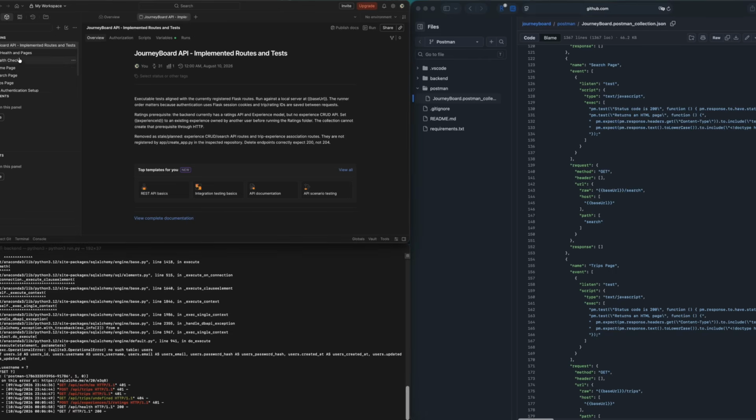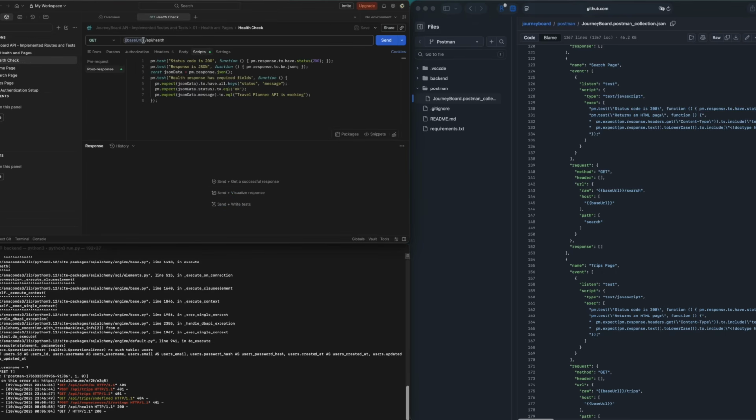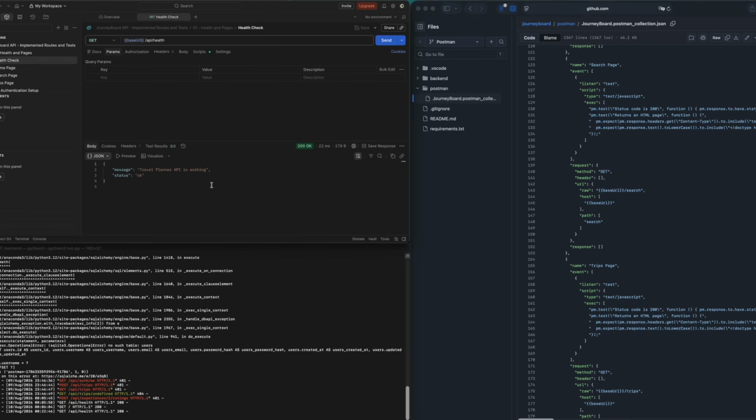For the first one, I'm just going to show you health and pages. For the health check here, as you can see, this is a test meant for this. If we go to params and send, we get a 200 OK. For each request, I added automated assertions rather than just manually checking the response. For this health check, it verifies the expected HTTP status code, confirms that the response is JSON, and checks that the required response fields are all present.